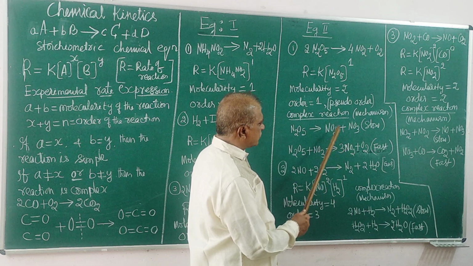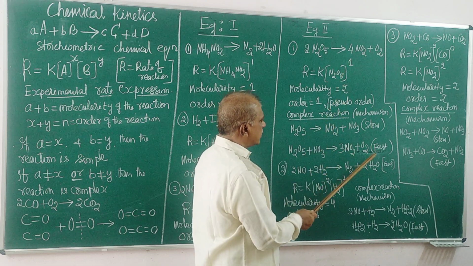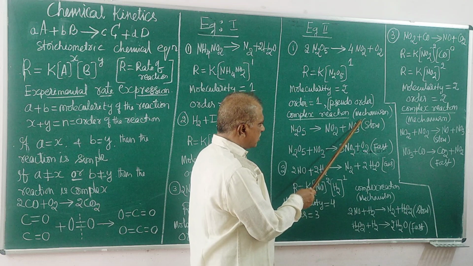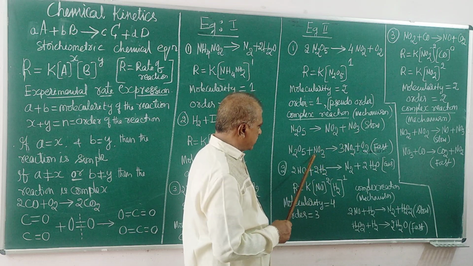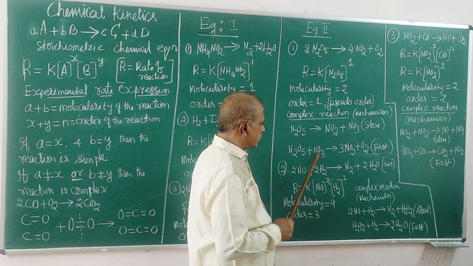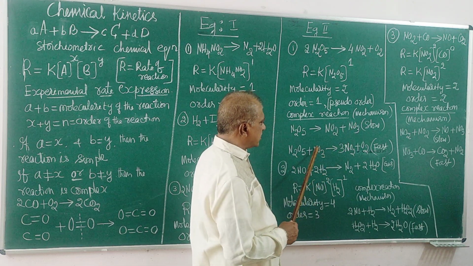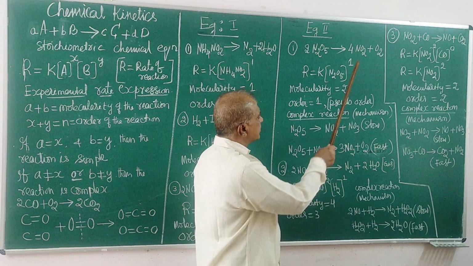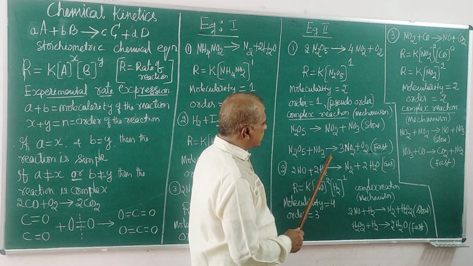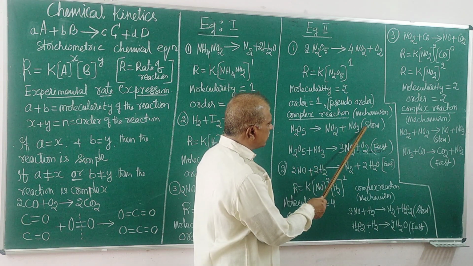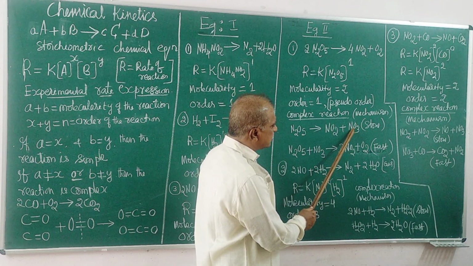So overall 3 plus 1, 4. This oxygen forms and disappears, so it cancels; it is an intermediate. This is neither initial nor final, it is an intermediate, so cancel. Therefore, the net reaction is this. So in these 2 steps of reaction, this one is slow. This reaction proceeds very slowly.